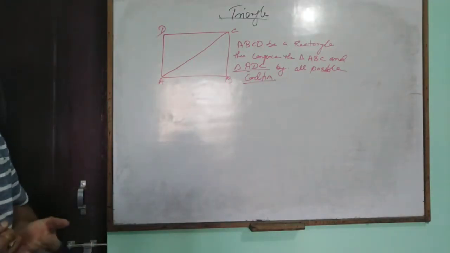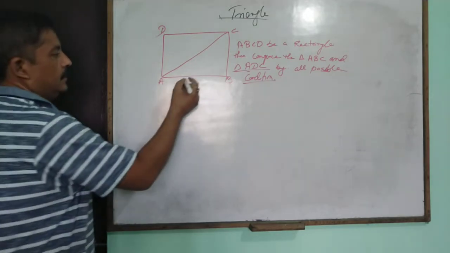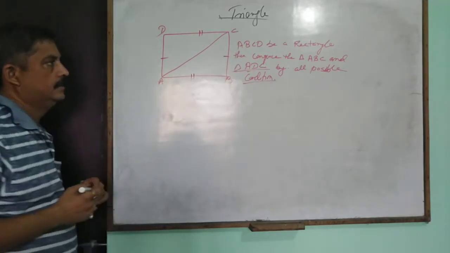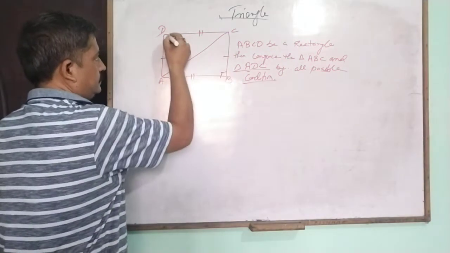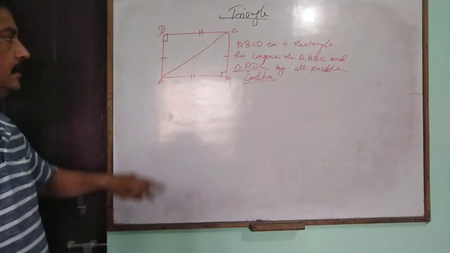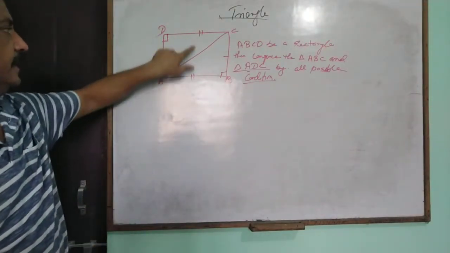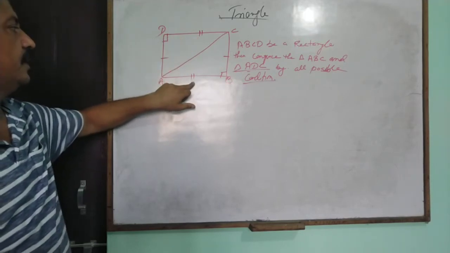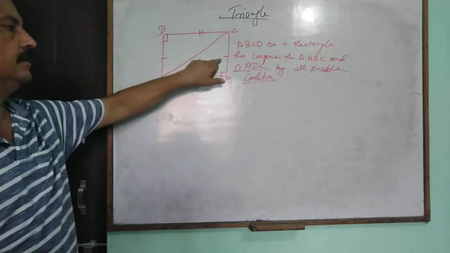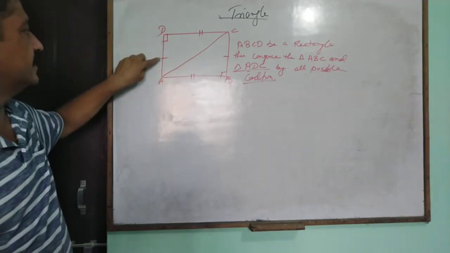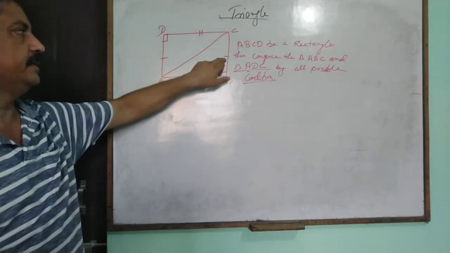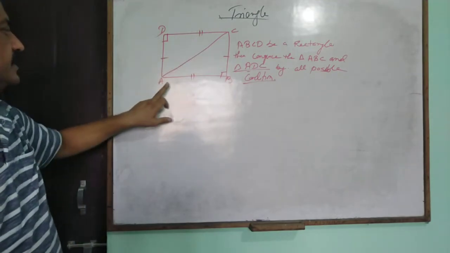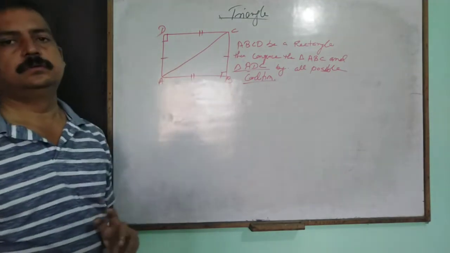Since it is a rectangle, the sides are equal. The short form of representation is that one line means AD equals BC, and a double line means AB equals CD.